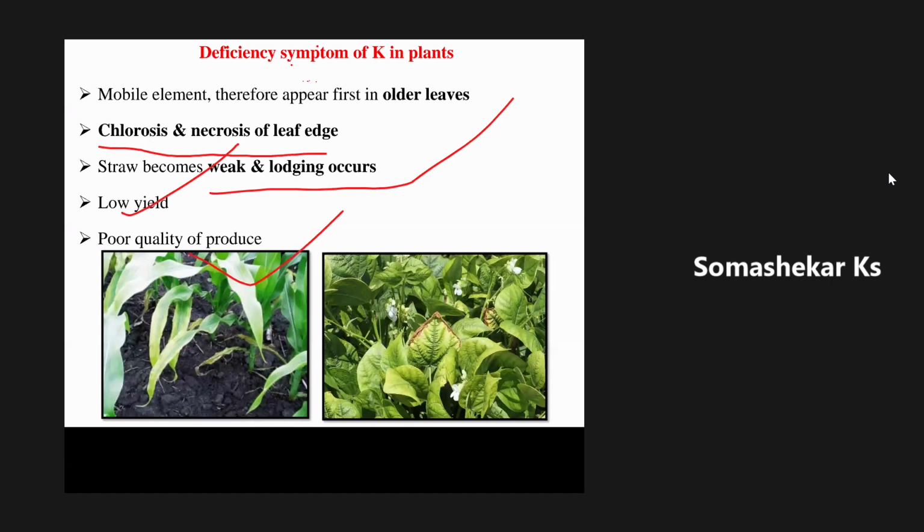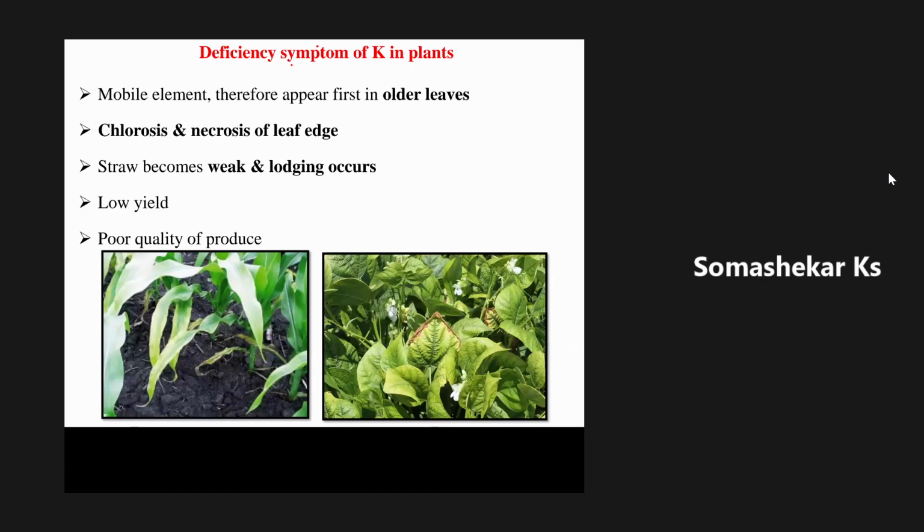The taste, color, texture, odor, shape, everything is going to be altered or reduced in the case of all crop plants. This is the deficiency. If you see the banana plant, it is very easy to identify the deficiency symptom of potassium.